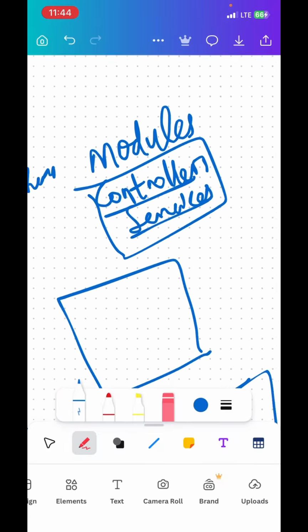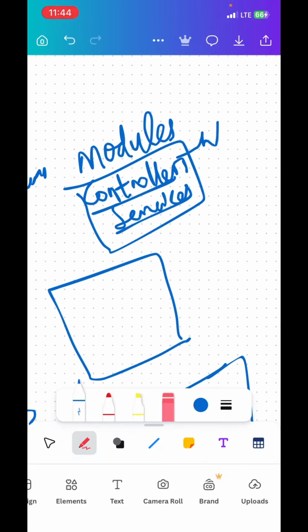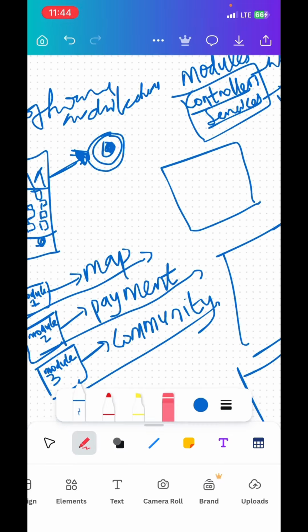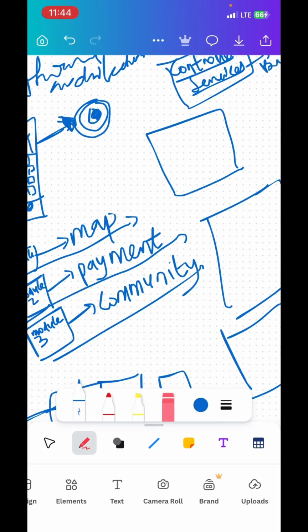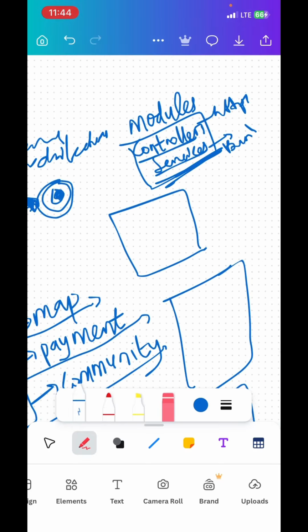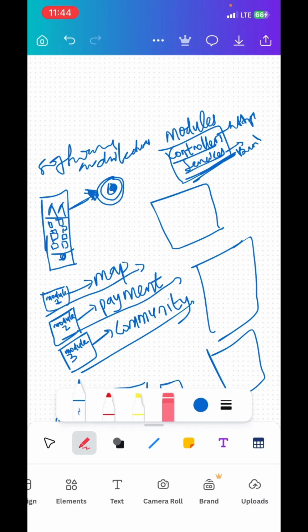Now, the job of a controller is to create HTTP requests. We'll look at that later. And the job of services is to create the business logic. Let me make it make sense this way. If a module is a feature like a map, services help us detail how that map is going to work. Controllers look at how that map can be delivered.